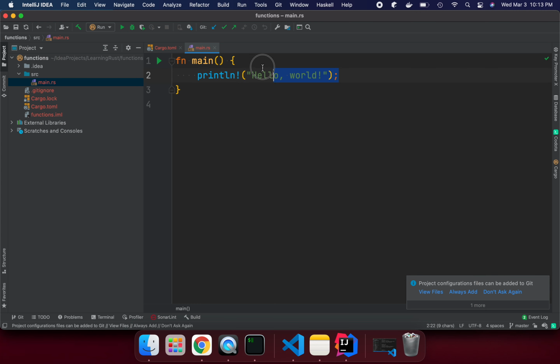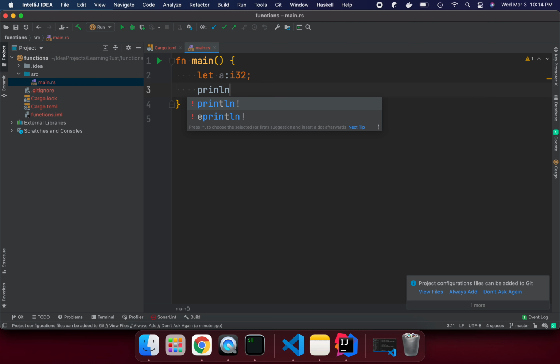Let's first talk about what memory safety is in Rust. Rust guarantees memory safety at compile time. That means we first need to initialize the value of the variable, then use it. Otherwise the compiler is going to give us an error at compile time. So we can say let a: i32. I'm just declaring the variable a of type i32. Then we say println, print this value, and try to use it.